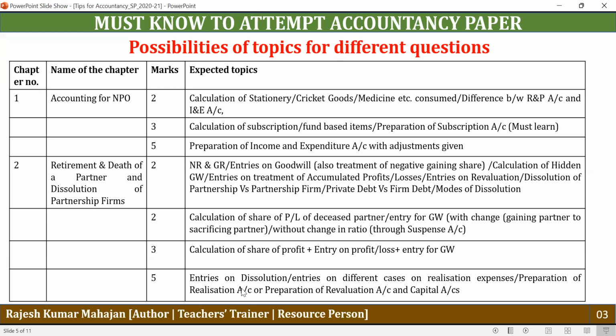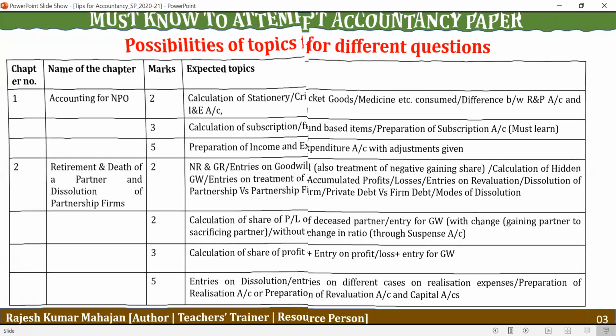So under this 5-mark question, there will be internal choice. So you will have the choice: either you can do the question on dissolution of a partnership firm, or you can do the question on the retirement of a partner. So a full length question is not expected due to the limited time. So you just need to practice the question where you have to prepare revaluation account and capital accounts.